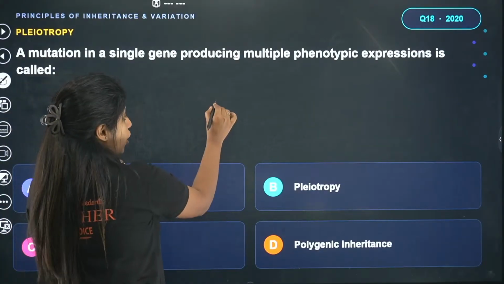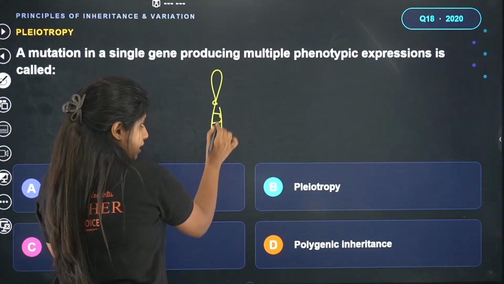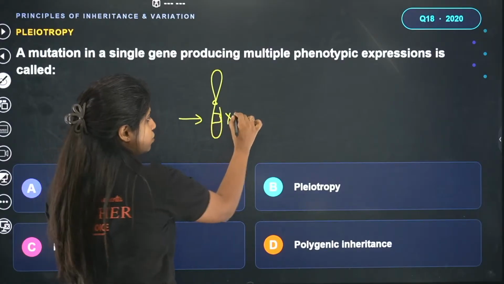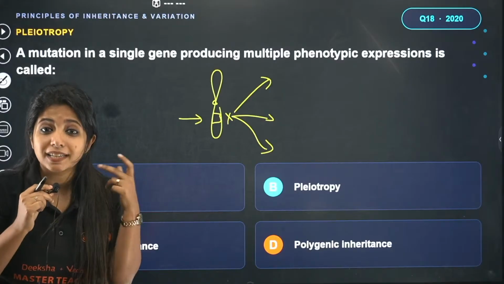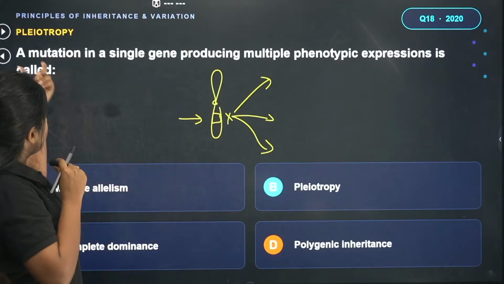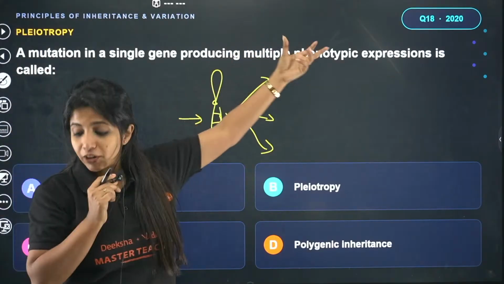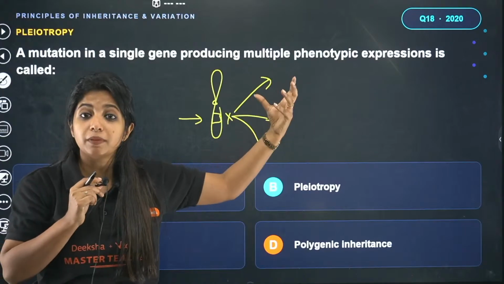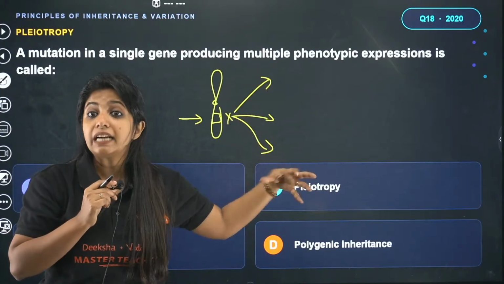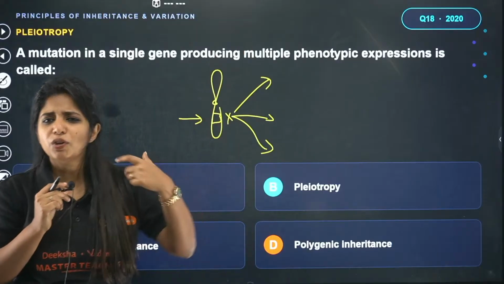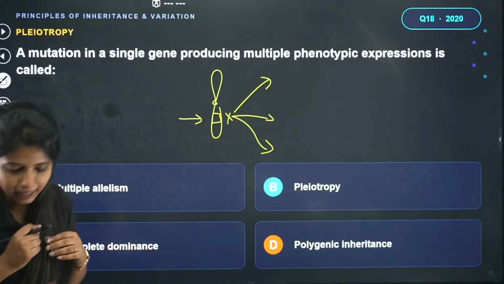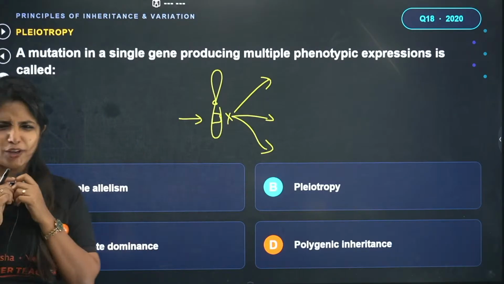If one gene has some issues, and multiple characters are being affected, what is this condition? That is the question over here. If one gene is being mutated, multiple phenotypic expression is affected. Phenotypic means multiple physical characters are being affected. One gene having effects on multiple characters, what do you call this? Gangotri says it is A, multiple allelism.